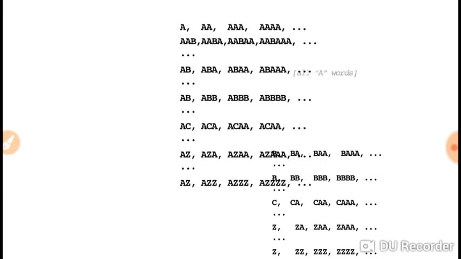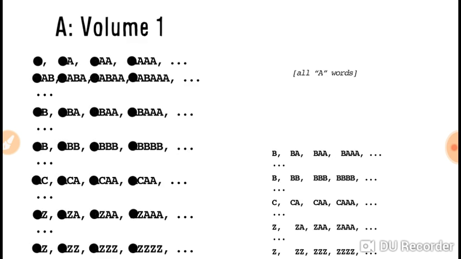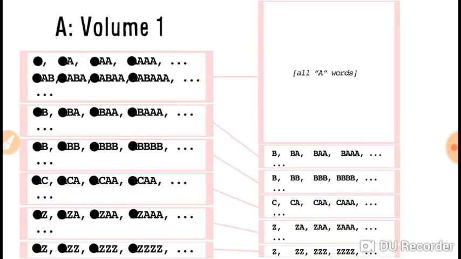If they put all the words that begin with A in a volume titled A, they wouldn't have to print the initial A. Readers would know to just add the A because it's the A volume. By removing the initial A, the publisher is left with every A word sans the first A, which has surprisingly become every possible word. Just one of the 26 volumes has been decomposed into the entire thing.